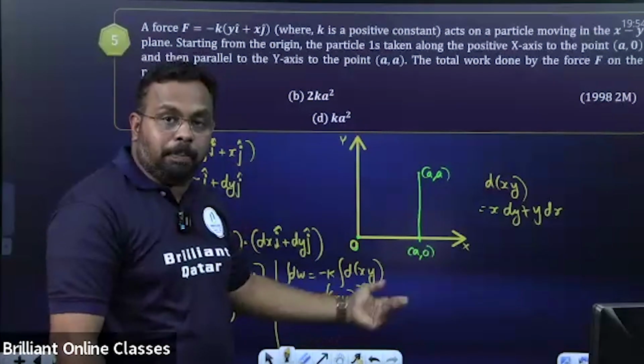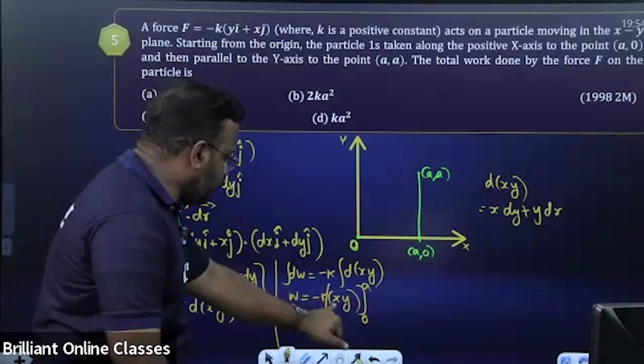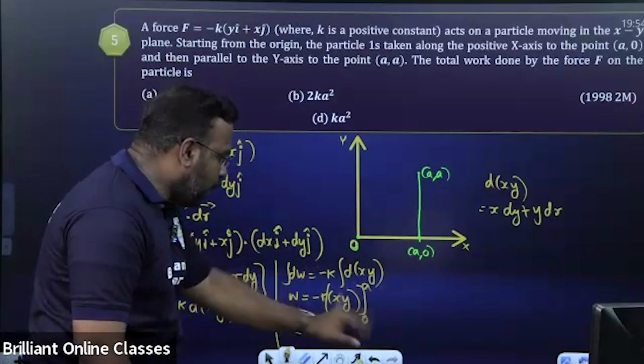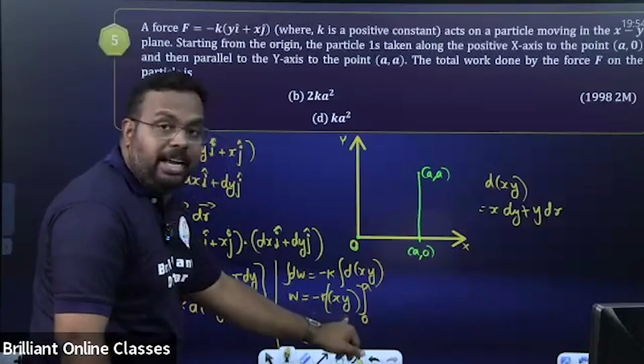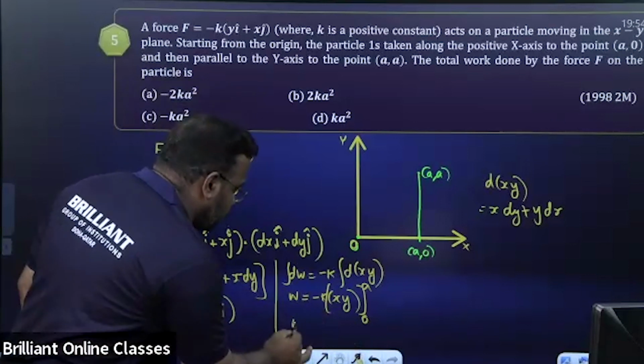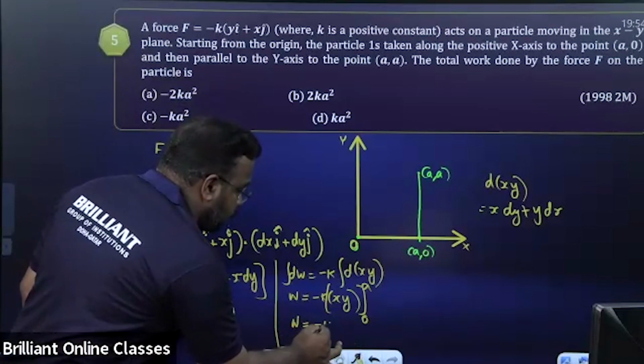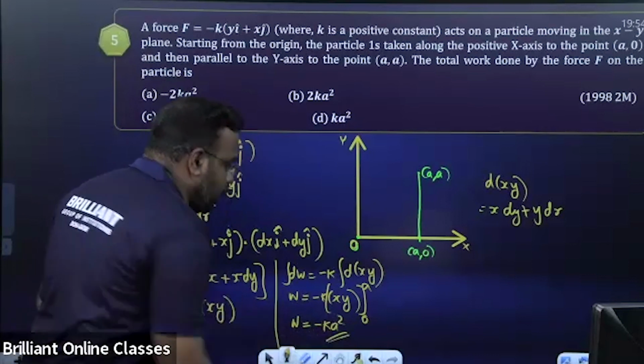So what will be the result? Apply the limit for both x and y. For x, putting the upper limit, it will be a. For y, putting the upper limit, it will also be a. a into a will be what? a square. So the result will be W equal to minus k a square. This is the answer for the question.